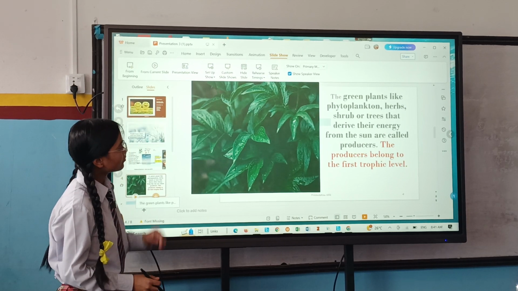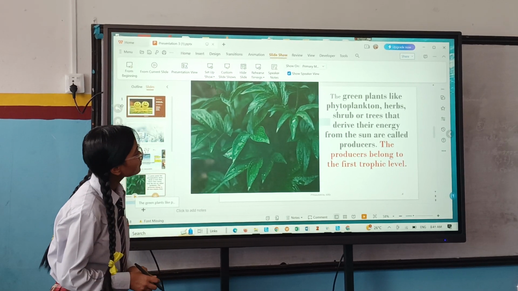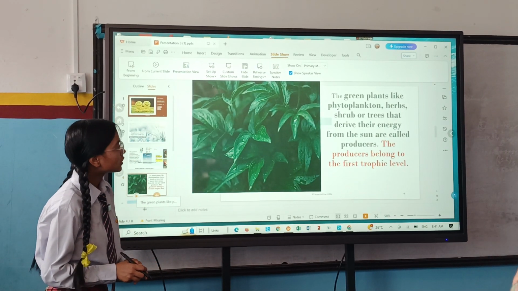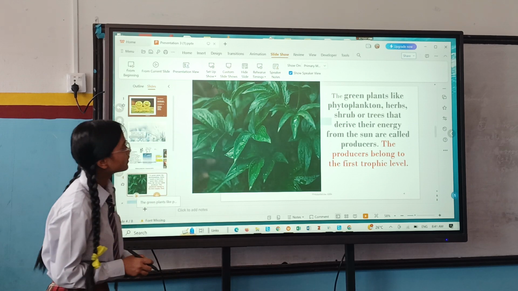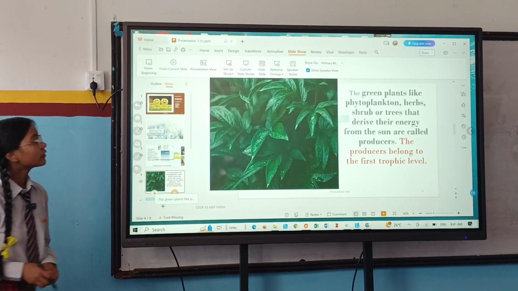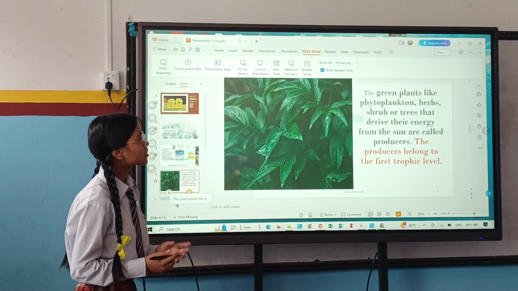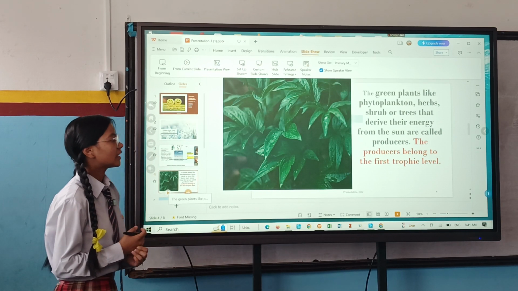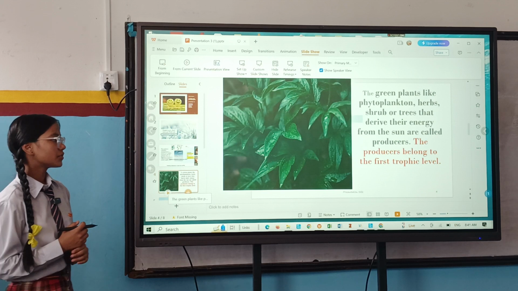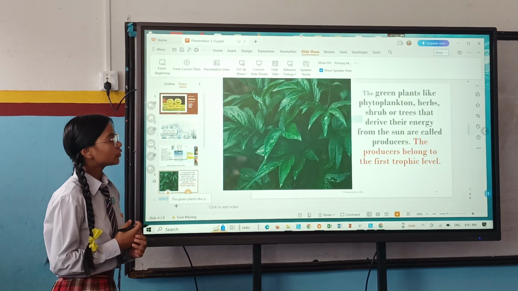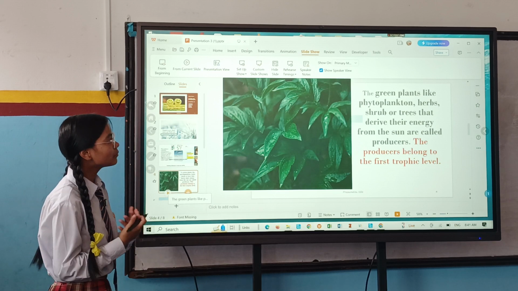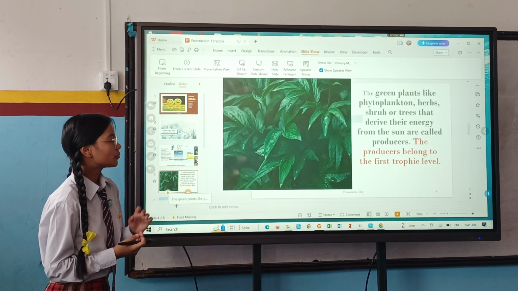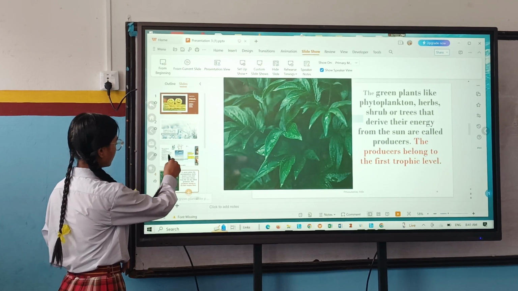And the green plants like phytoplankton, herbs, shrubs and trees that derive energy from the sun are called producers. The producers belong to the first trophic level. That means all the green plants we see around us, from small plants to big plants, gain energy from the sun, and they are known as producers. And producers belong to first trophic level.